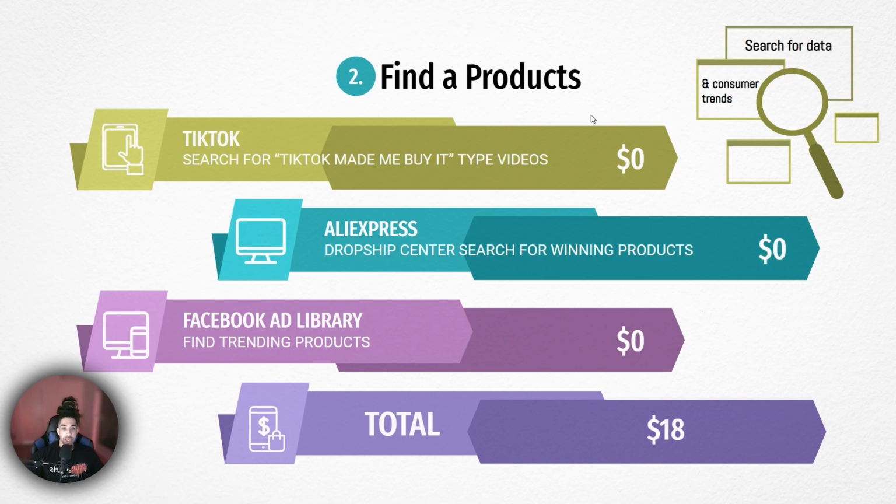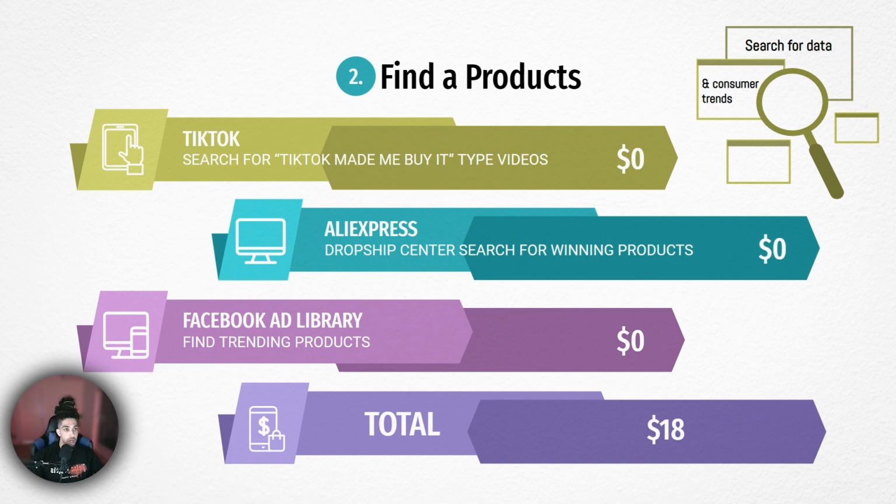Moving into product research, this is essentially searching for data and consumer trends. You want to make sure that you're using different product research methods. So right here, I have 3 different methods listed for you. These are all free methods. And as I previously mentioned, you guys have the opportunity to spend money on different softwares if you want to do so. I'm not going to be naming those in this video because the purpose of this video is to start with under a $20 budget. As you guys can see, we're still only at an $18 total, and all these research methods are free.